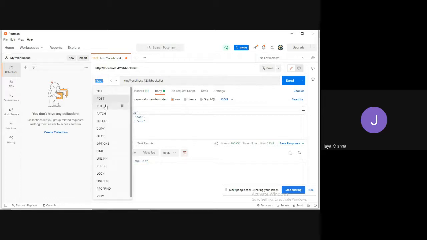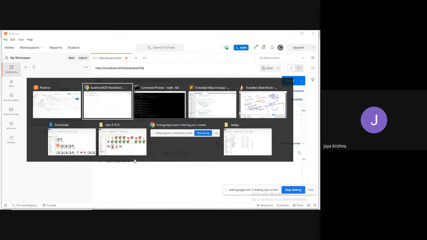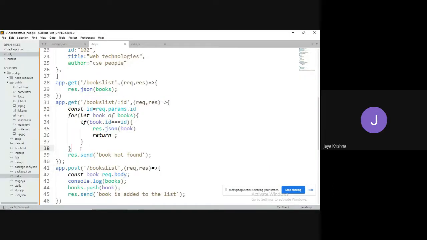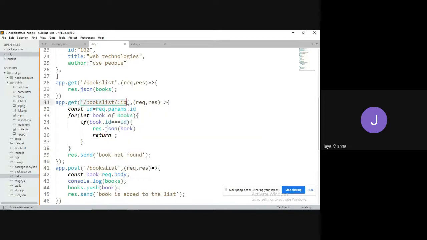Now I would like to check with get. I would like to view all the books, then I will get 535. If I want a specific ID number, 535, you get that specific ID. If I use 536, we'll get book not found. Okay, guys, this is the way we can do that. So the post method, get method, the specific URI, and encoding of this params list, all these things.